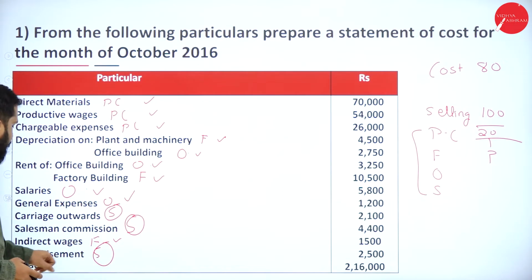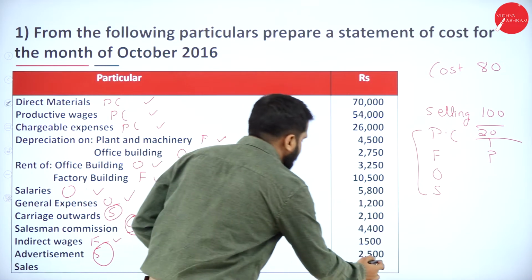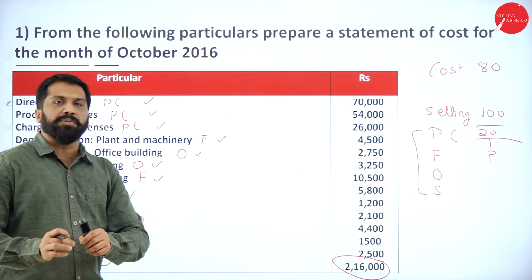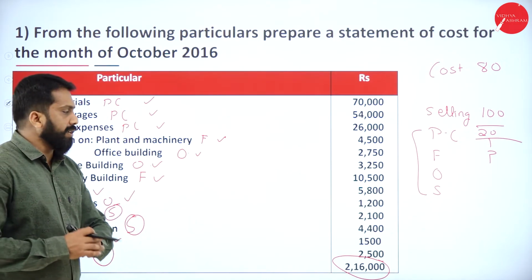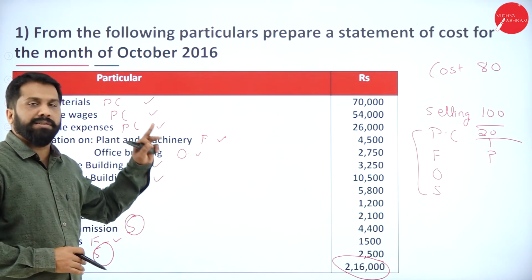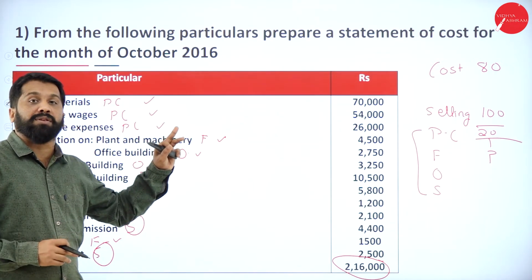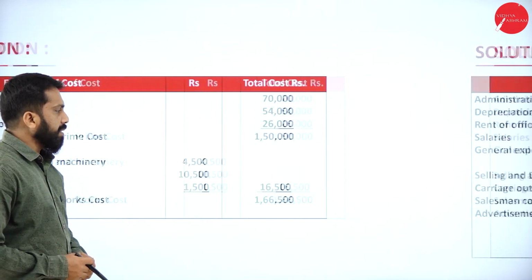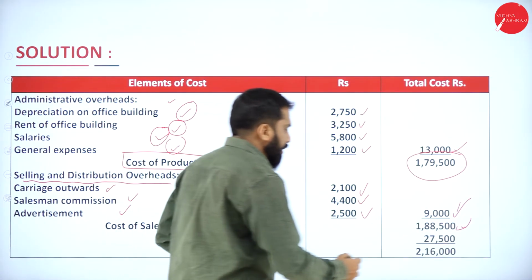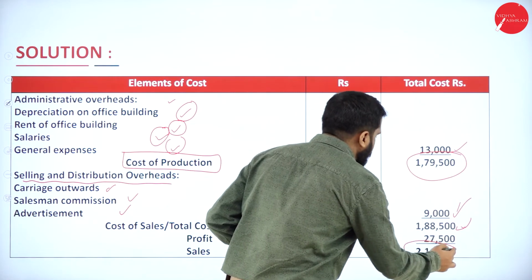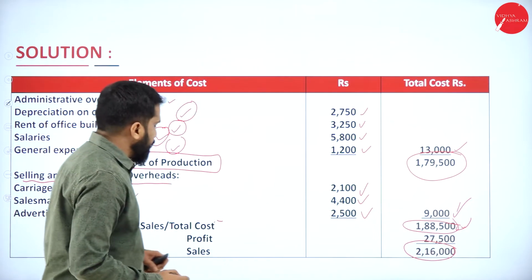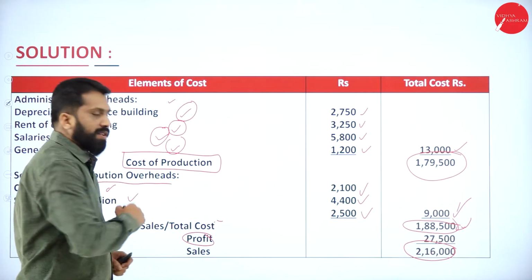Selling price, it is given in the question. It is 2,16,000. What is your selling price? 2,16,000. Now, you know the selling price, you know the cost, so it is easy to identify your profit. Now, write down your sales 2,16,000. Write down your cost 1,88,500. The difference we call it as profit.